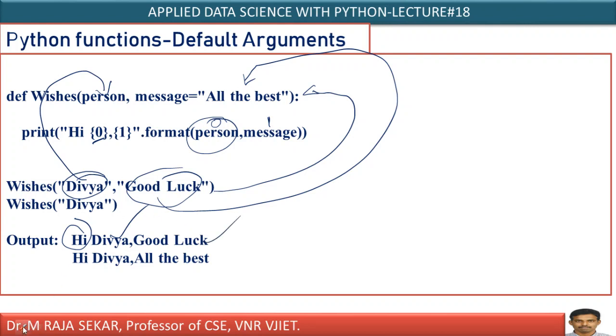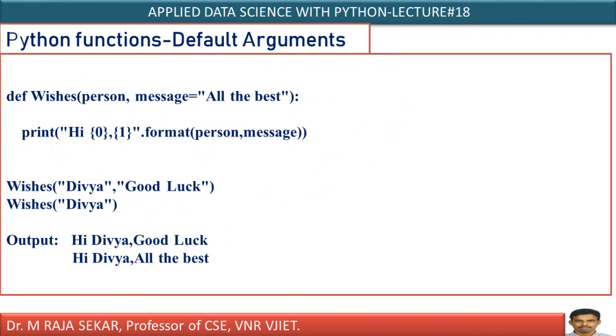In similar manner, let me call the same function again. Here wishes Divya. Here I am passing only one argument. What is that argument? Divya. Divya will be copied to person. I am not passing any value for this message. Therefore, as I am not passing any value, by default, all the best will be assigned. Isn't it? That's what I discussed in the previous program.